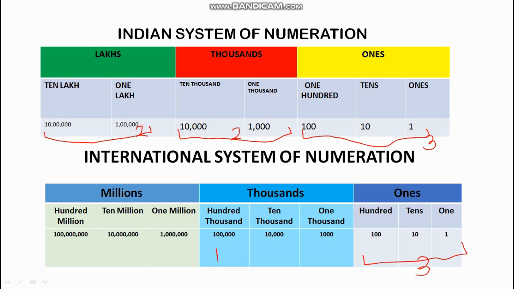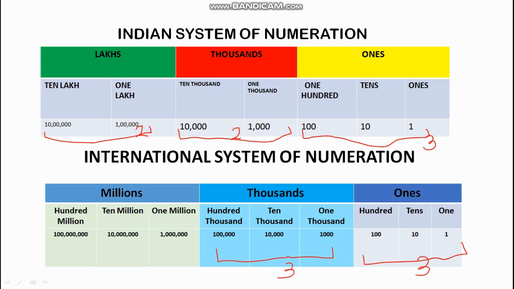So now there are 3 places in case of the thousand period. I would repeat, what are these 3 places? 1,000, 10,000 and 100,000. So here we have one more place, which is 100,000.